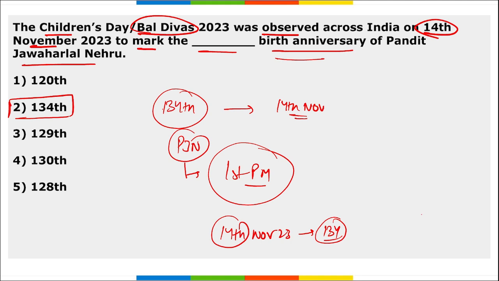Then remember, India's first Prime Minister was awarded the Bharat Ratna, right, and he was presented with the Bharat Ratna in 1955 by the then President of India, that is Rajendra Prasad ji.